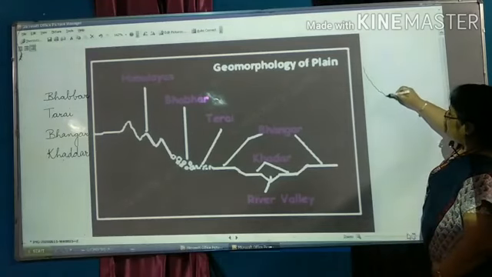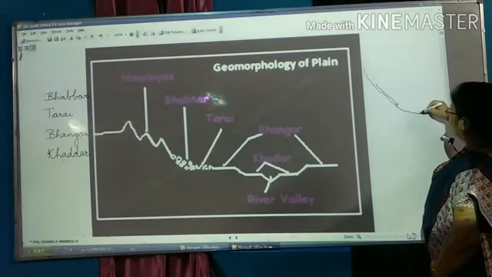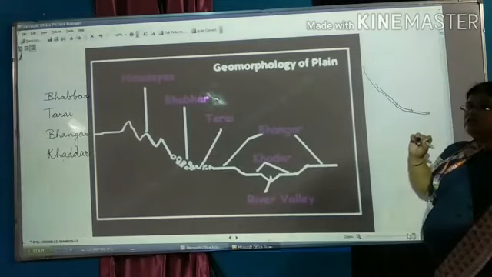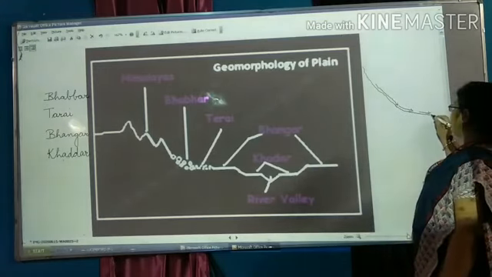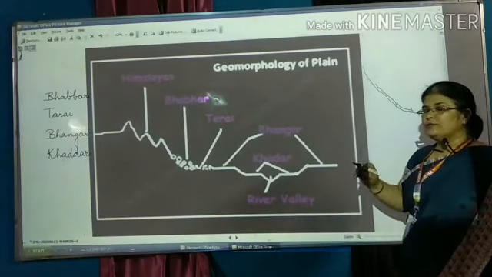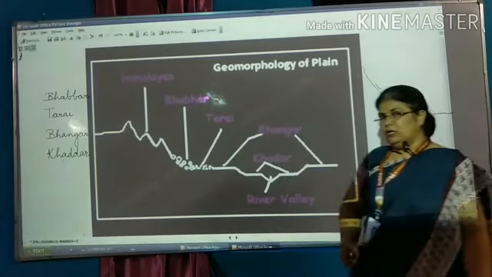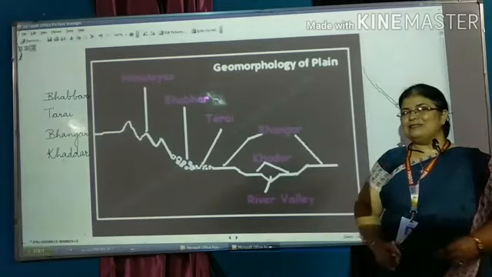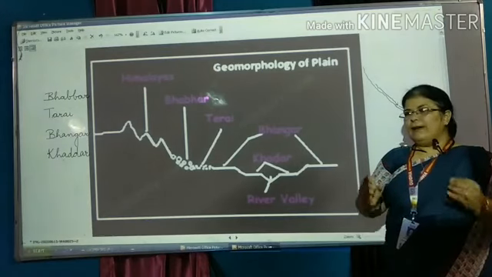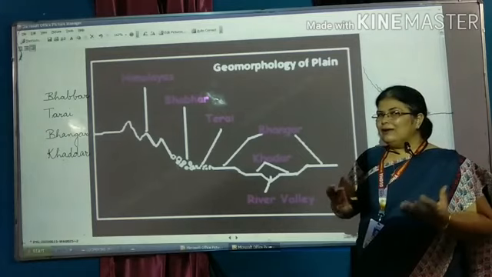If this is a mountain and this is a slope, the river which is flowing here will have good speed, a good velocity, and as it moves towards the flat land, its velocity, or you can say speed and force, decreases, and when its speed and force both decrease, the capacity to hold silt and pebbles will also decrease.